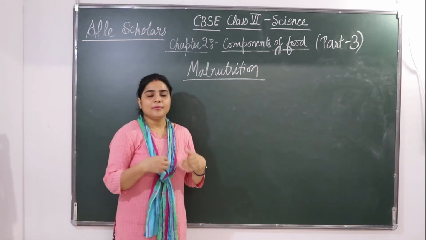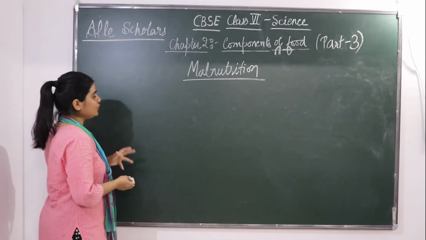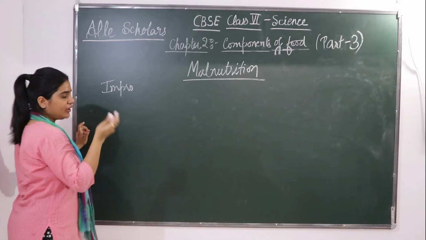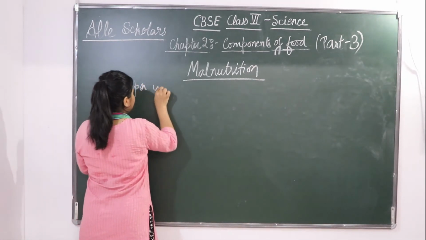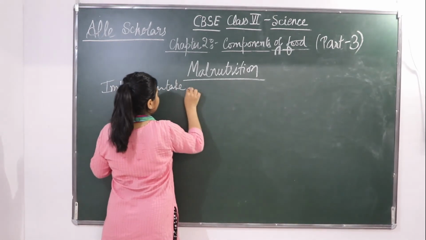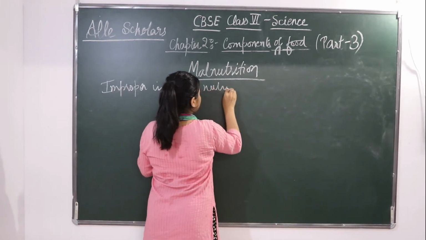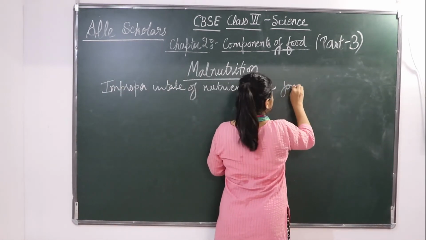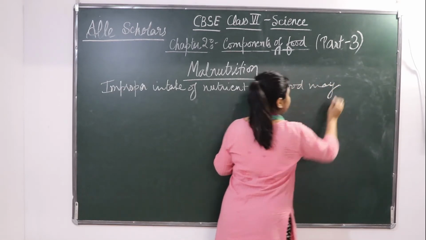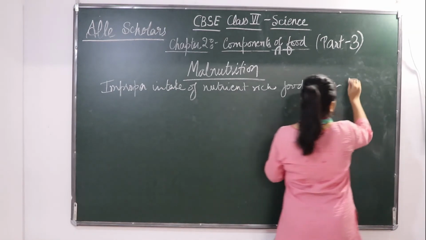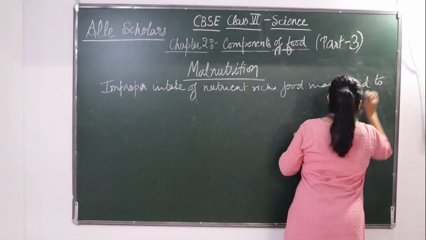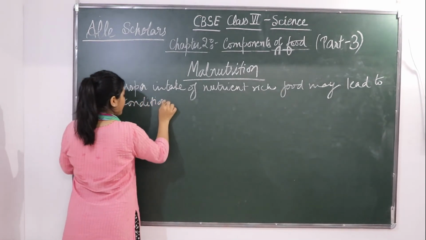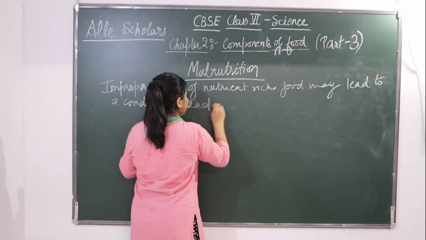Okay, so improper intake of nutrient rich food, if you are not taking properly, may lead to a condition called malnutrition.